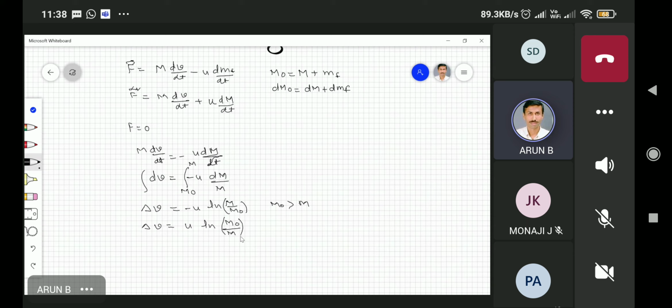And this is one equation, and there is another equation.